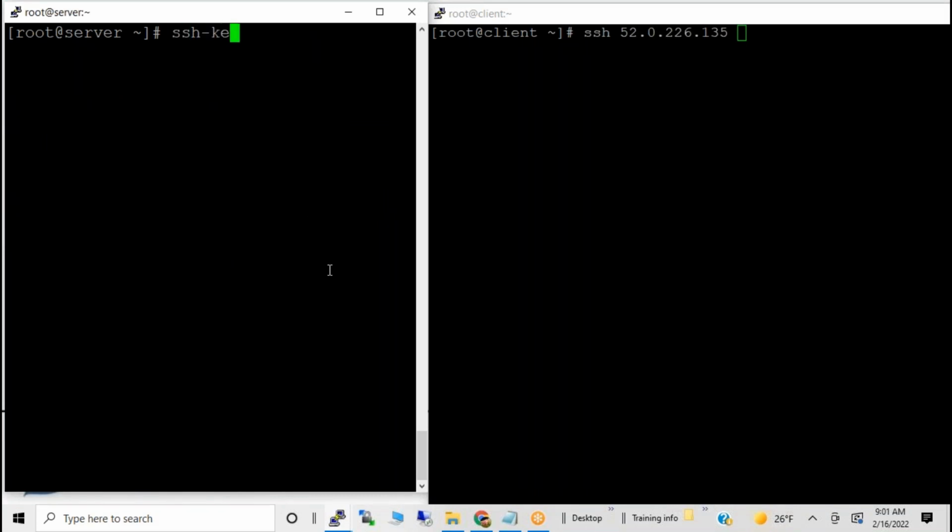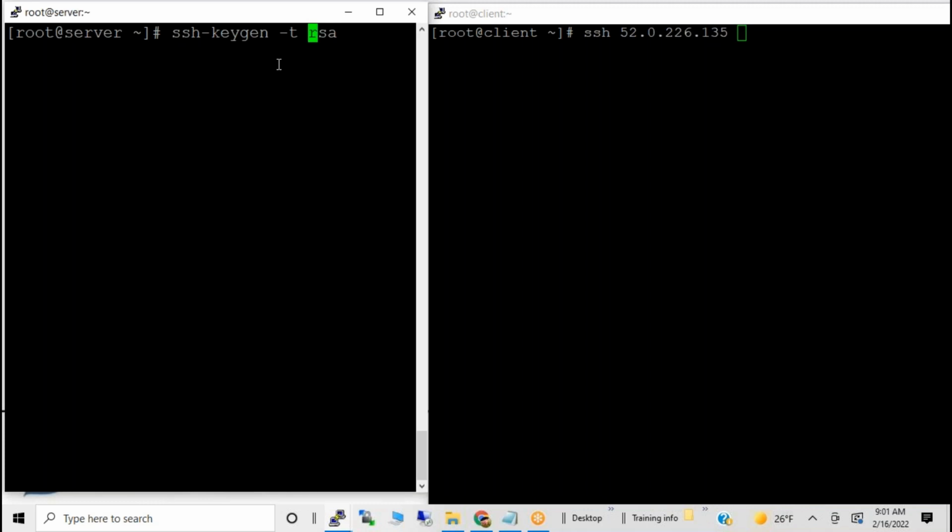ssh-keygen -t rsa. We are generating the key with -t rsa. We are generating a key from one server and updating it into the client. So that is where we are generating it.